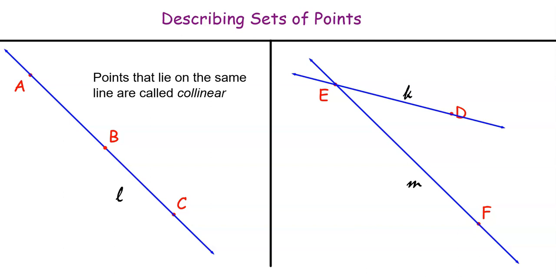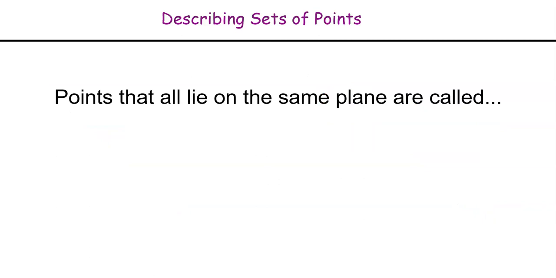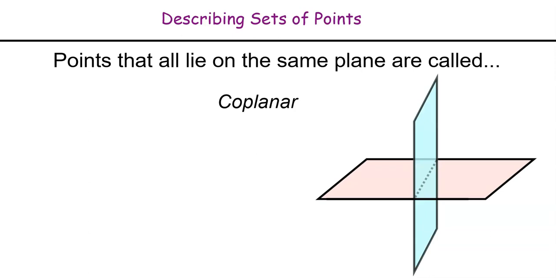We talked about intersecting lines and points, or we have seen intersecting lines over on the right-hand side here, and we have seen points lying on the same line. Well, you might ask, can we naturally extend that to points lying on the same plane? And of course we can. If we call points lying on the same line collinear, we call points lying on the same plane coplanar. So let's take a look at some examples here using the beige, pinkish, and blue planes over on the right. Those represent planes.